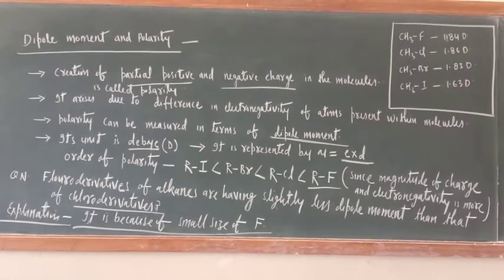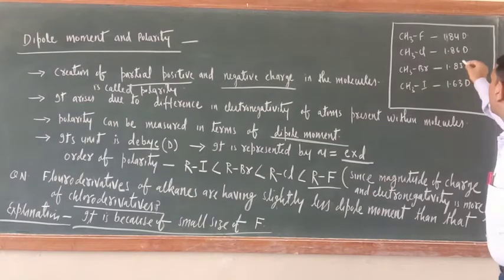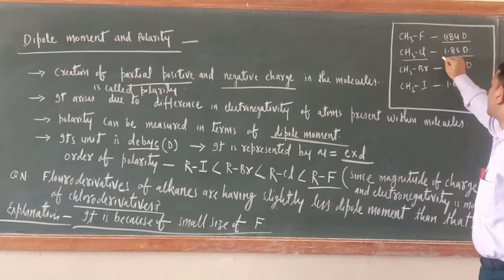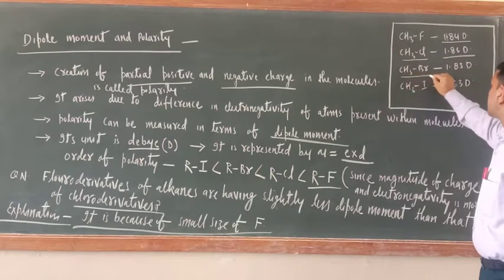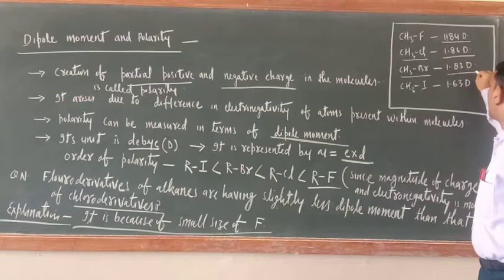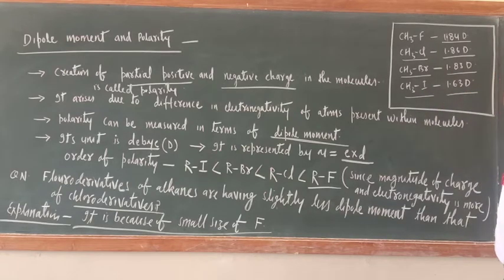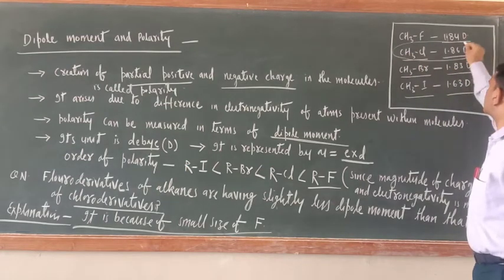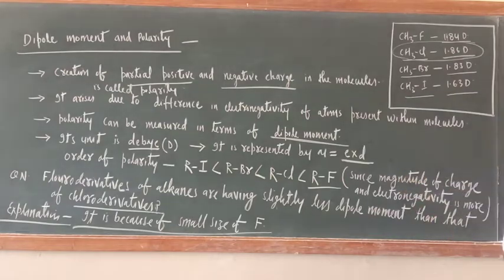Just see, on this side I wrote CH3F dipole moment is 1.84, CH3Cl dipole moment is 1.86, CH3Br dipole moment is 1.83, CH3I dipole moment is 1.63. So which is highest? Highest is chloroderivatives instead of fluoroderivatives. Slightly only. Now next one is physical properties of aryl halide.